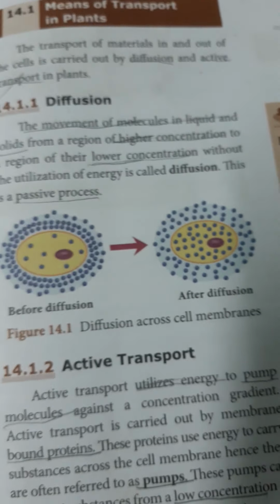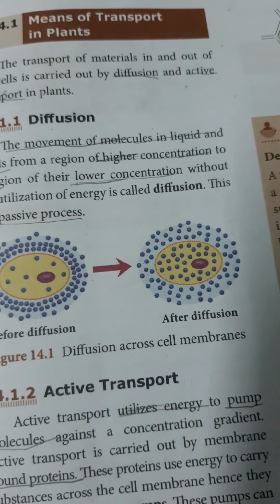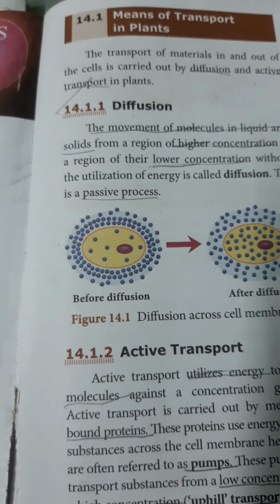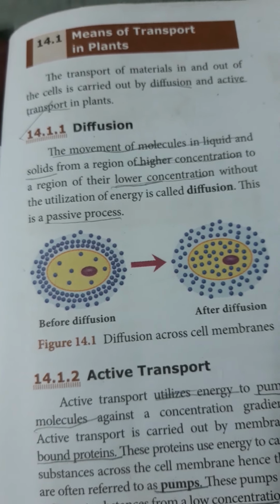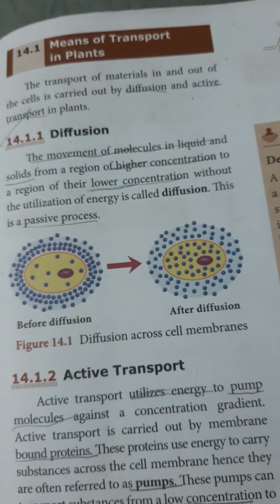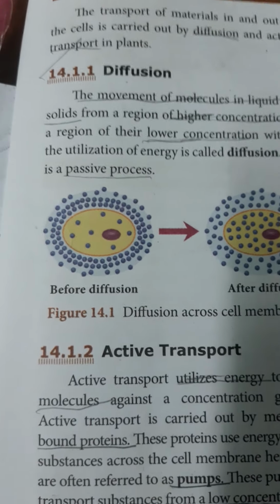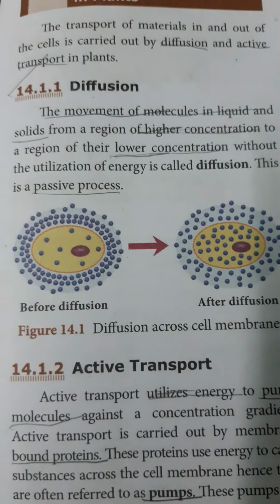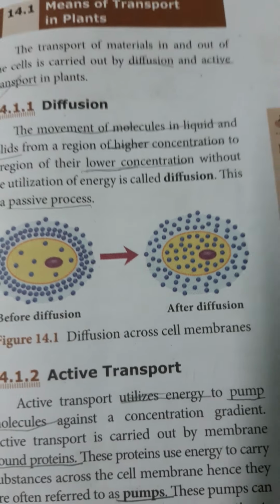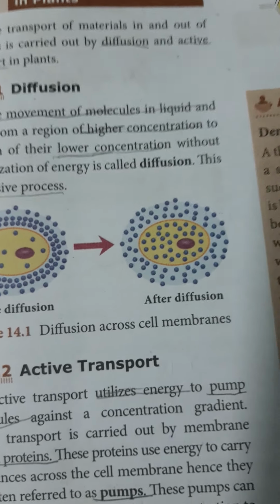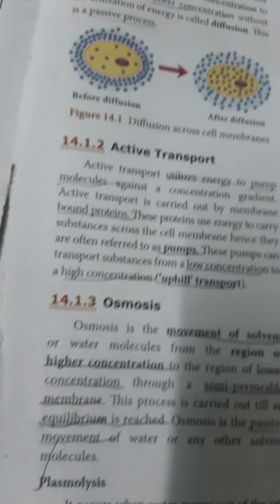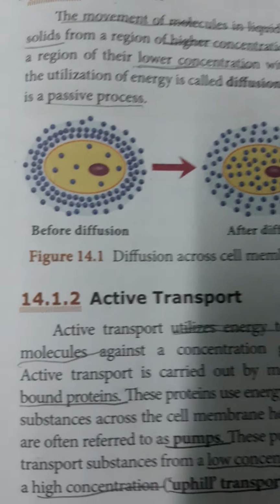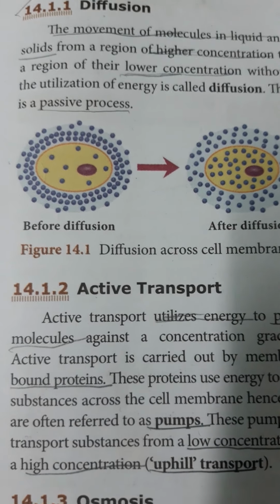Suppose one person comes from the top of the hill to the bottom. That person does not put in any effort or energy. He is simply walking from top to bottom. Like this, diffusion is carrying things from one place to another, from a higher concentration, higher means a lot more, to the needed places. But active transport, you see the picture showing the difference between before and after diffusion.